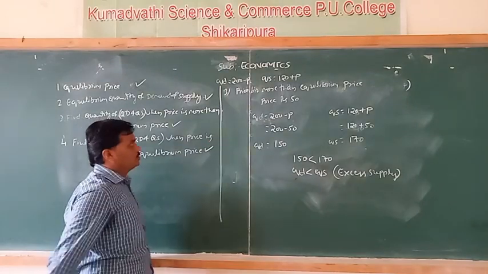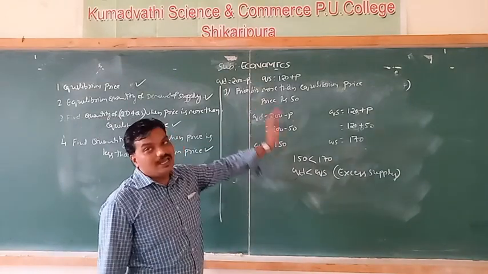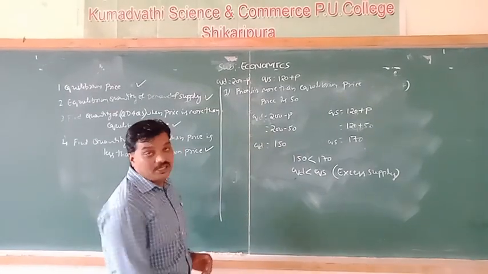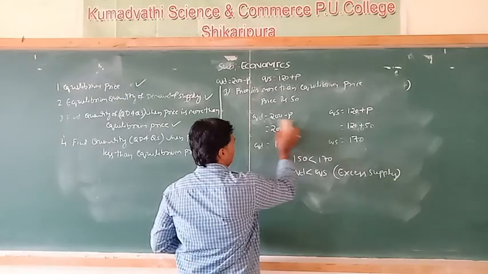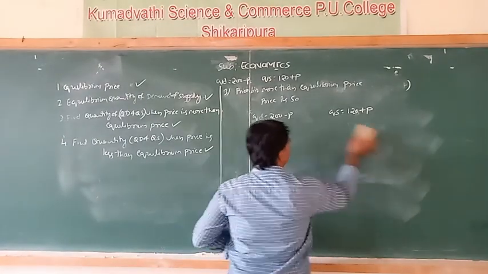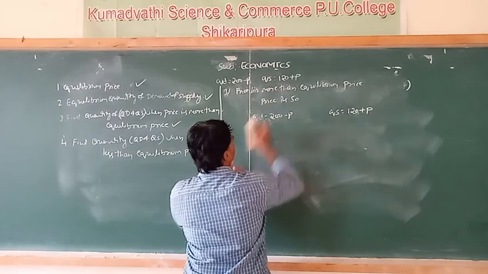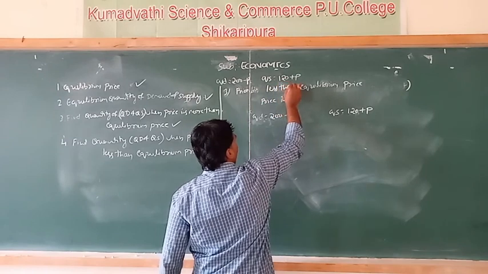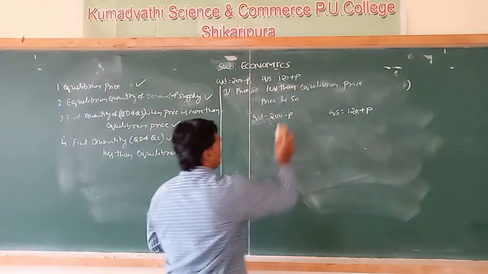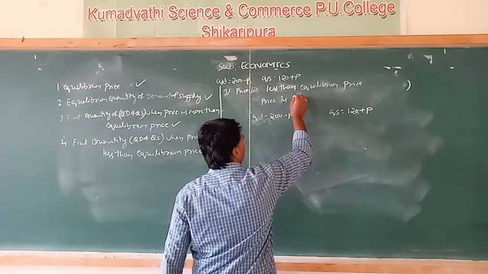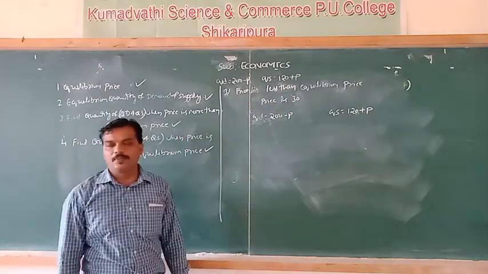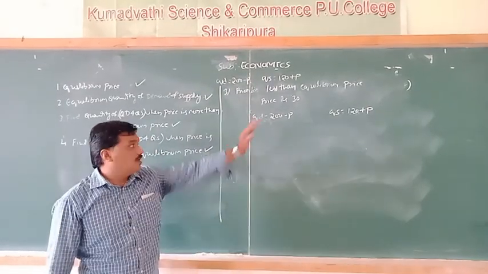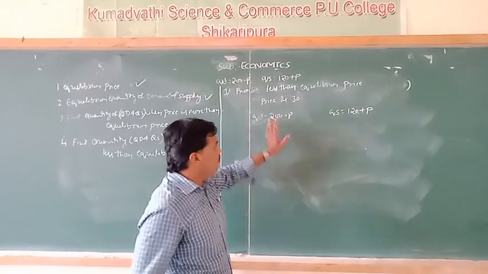Then the last one, the fourth question. When the price is less than equilibrium price, that is, we assume that less than means P2 in the diagram. We assume that the price is rupees 30. Equilibrium price is rupees 40 and the lower price we assume is rupees 30. Put rupees 30 in both equations.